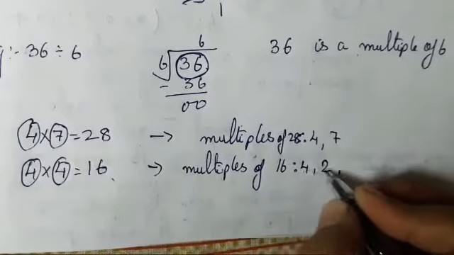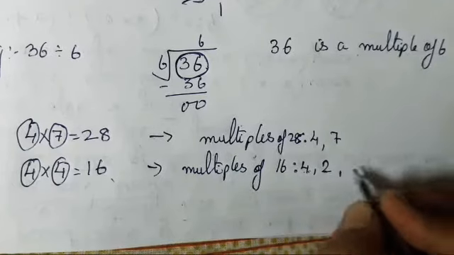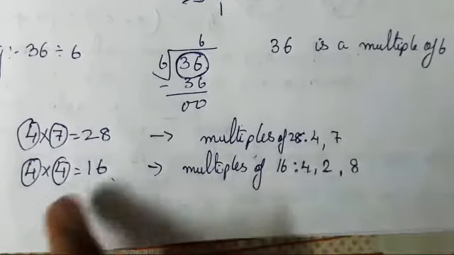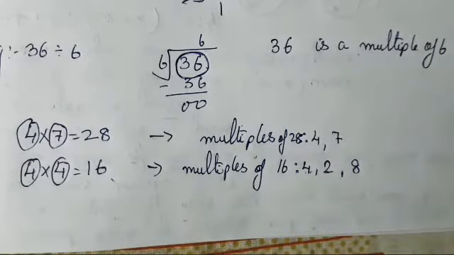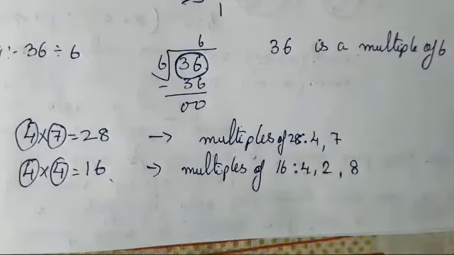Okay, 4 fours are 16, 2 eights are 16. So, 8 is also a factor of 16. Got it? So what you all have to find is that number which is coming in that table. That number is said to be a factor of 16.